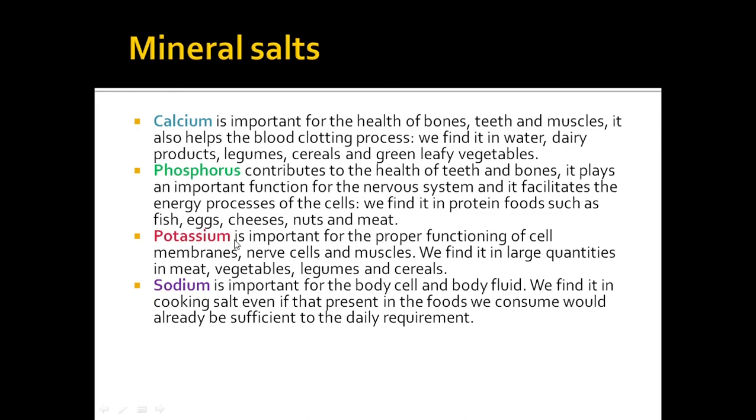Now, potassium. Potassium is important for the proper functioning of cell membranes, nerve cells, and muscles. We find it in large quantities in meat, vegetables, legumes, and cereals. So, these are the sources of potassium, and potassium is mainly involved in nerve impulses.